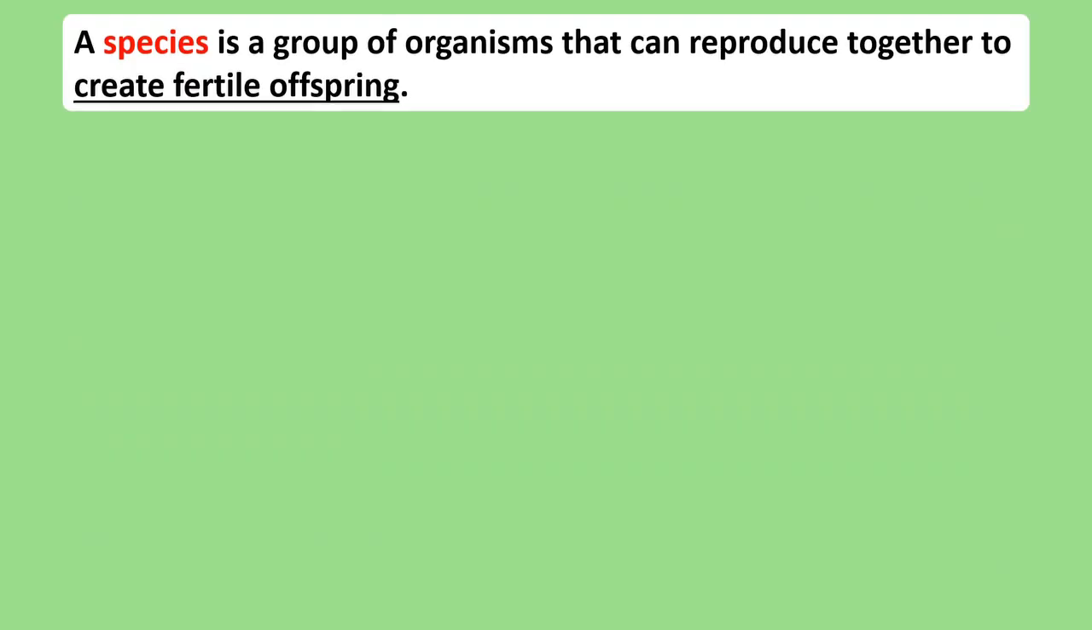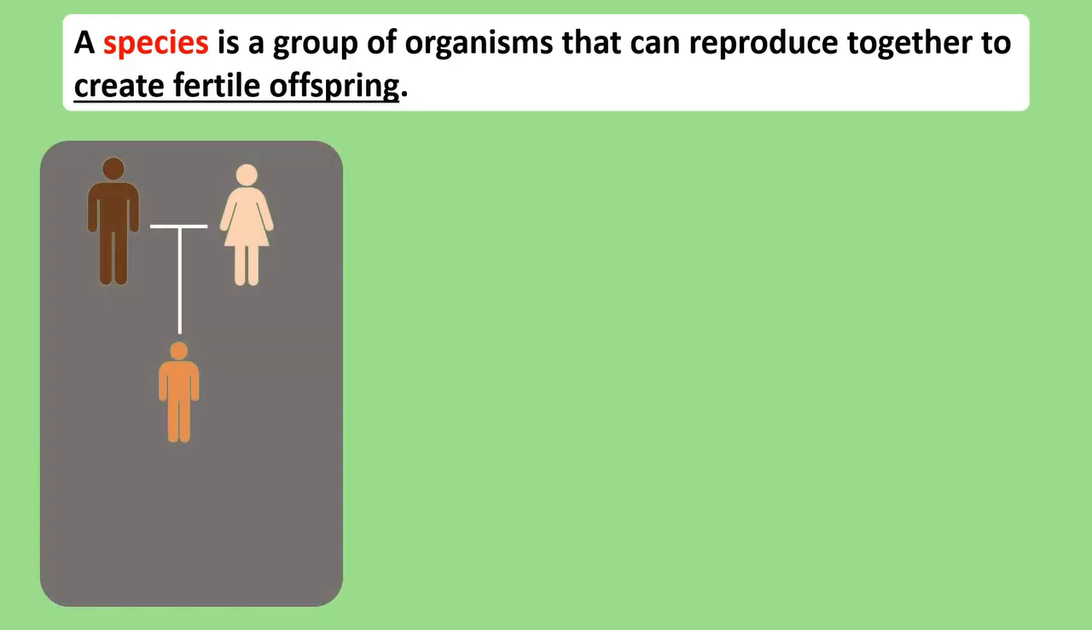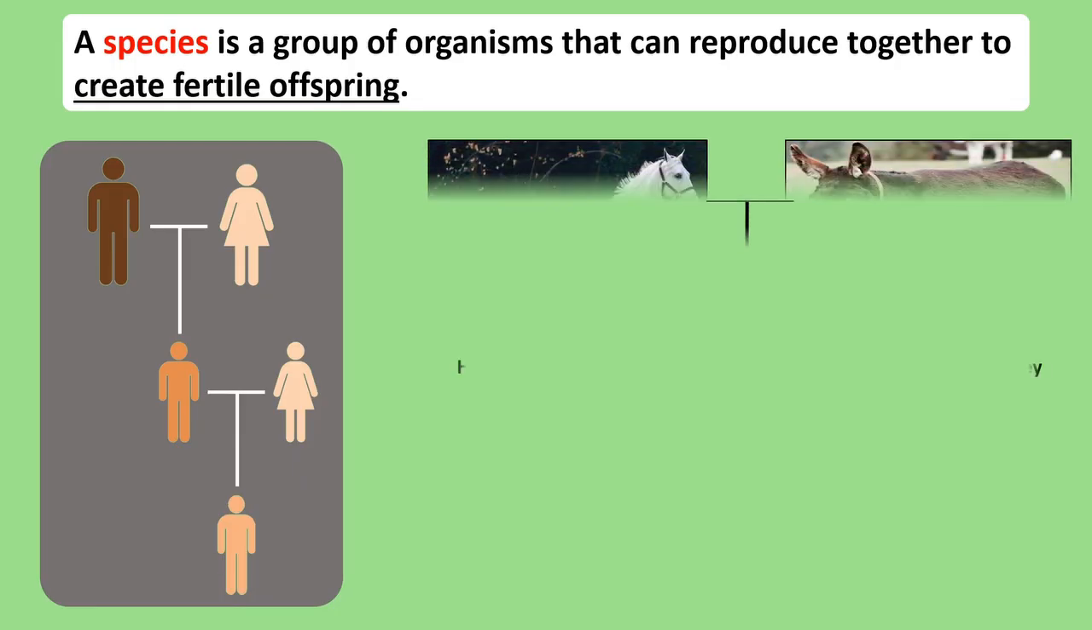And this brings us on to what the term species means. A species refers to a group of organisms which can reproduce together to create fertile offspring. In other words, if two living things can reproduce, and then if their offspring can also reproduce, they're all considered to be members of the same species. Let's put this into context. Humans, even from different races, can reproduce, and their offspring can also reproduce. This means all of these humans are members of the same species.